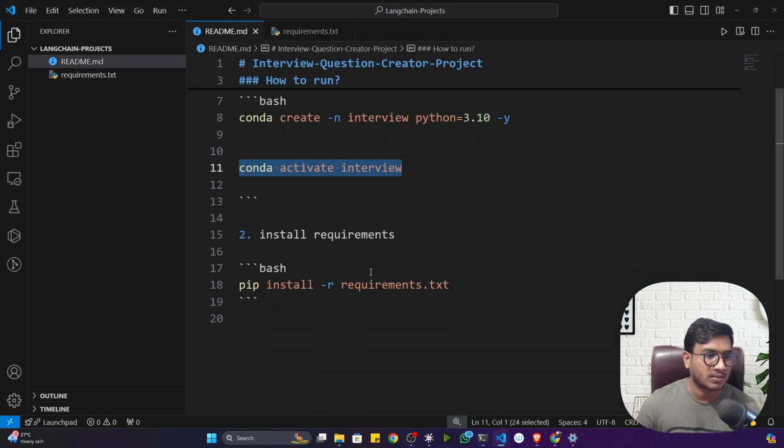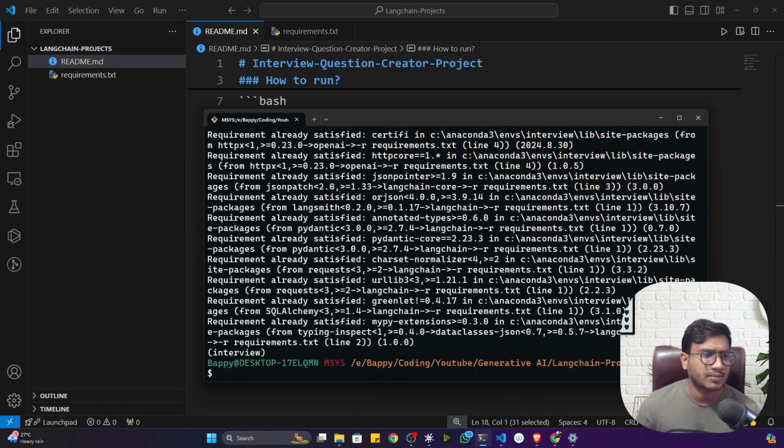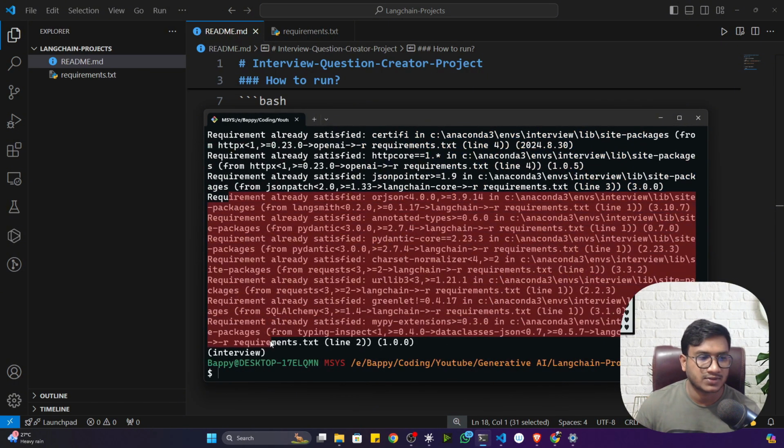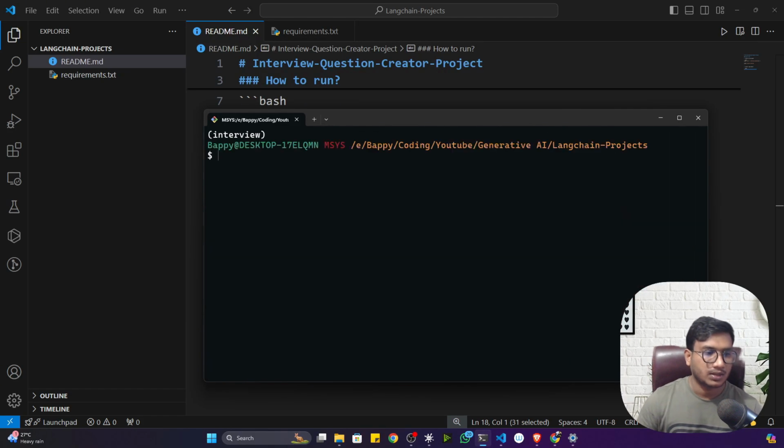Now let me save everything and you have to install it. To install it, this is the command, guys, I already shared. So copy the command and let's execute it here. For me, I already installed all the packages, that's why it's telling requirement already satisfied. But for you, it will take some time. Okay, now let me clear.